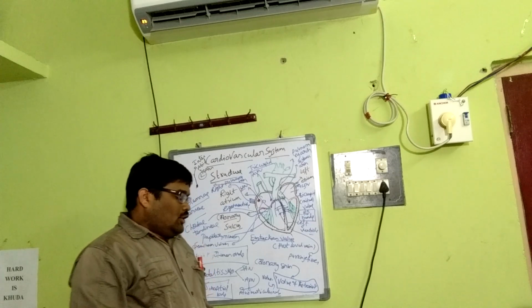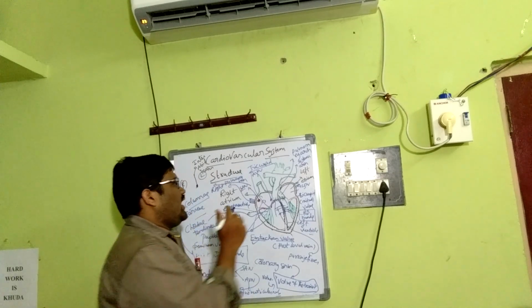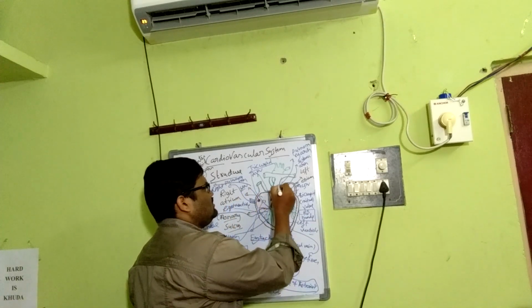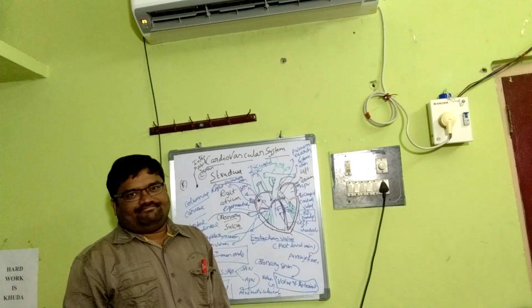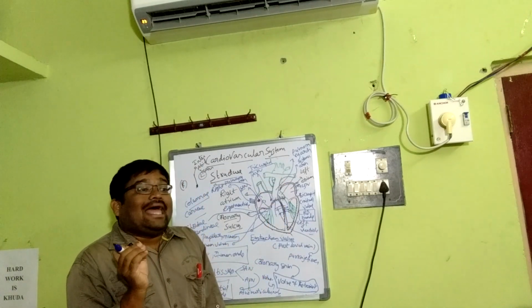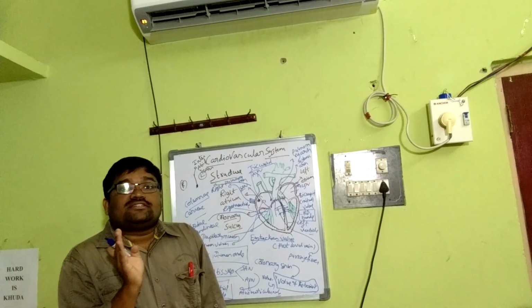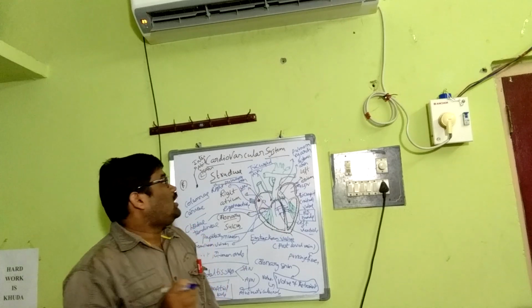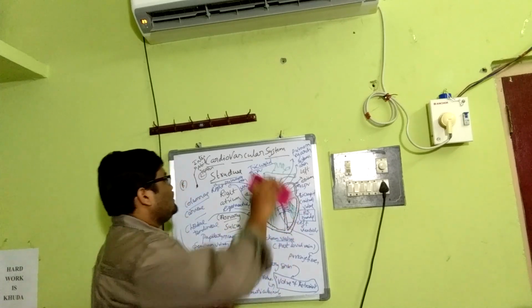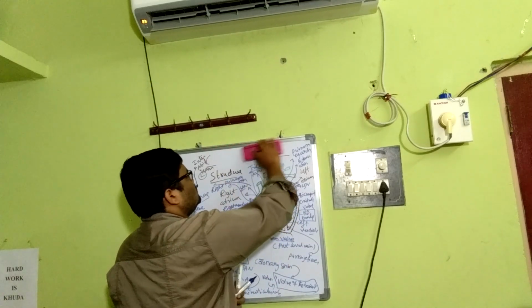This is very important. Now, there is a fibrous strand, say this is pulmonary, this is systemic, known as ligamentum arteriosum. There is a fibrous strand at the junction of the pulmonary and systemic arches, known as ligamentum arteriosum.